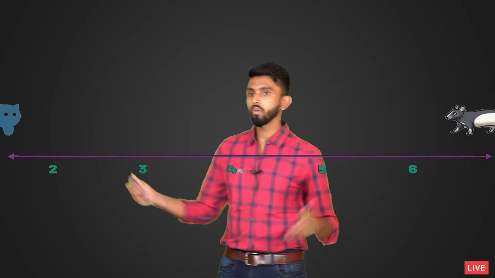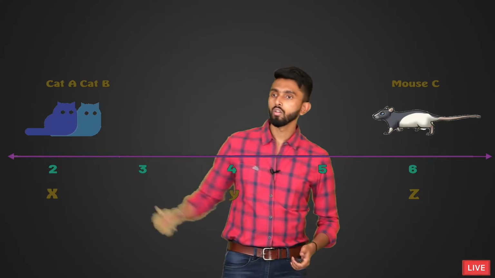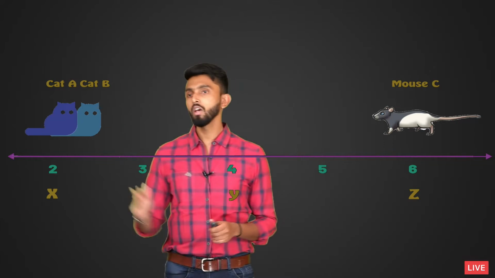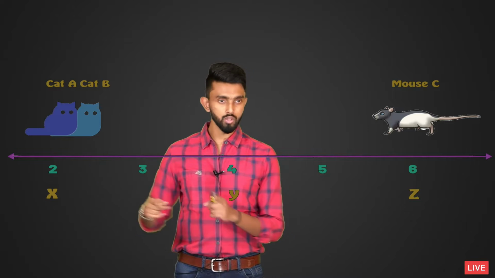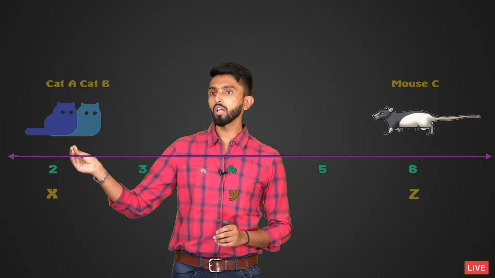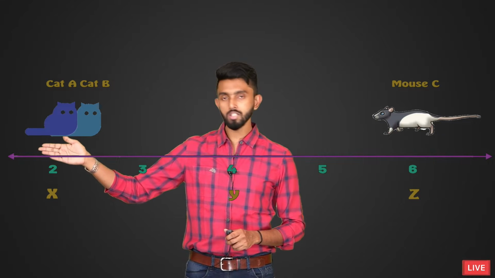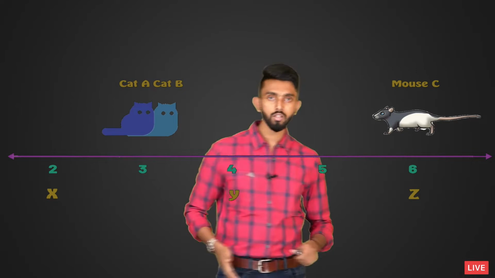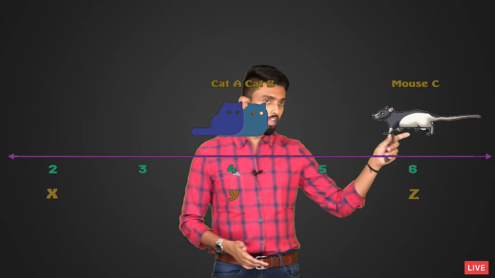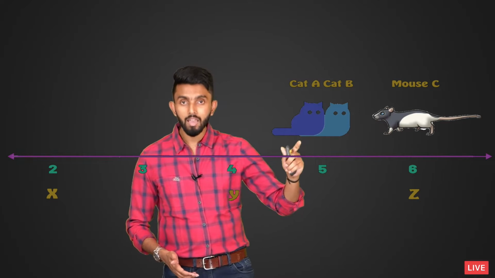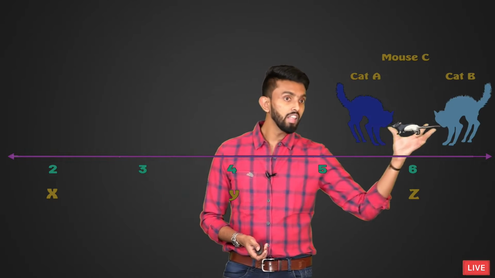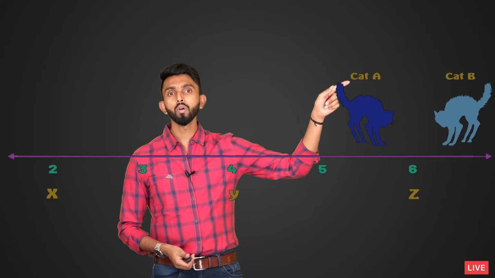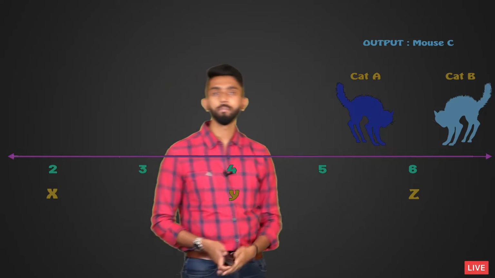Next, the next scenario looks something like this, wherein you have your cat A, B and C. Both of them are starting at the same position. Forget about this x, y, z and all. Both are starting at the same position. If both are starting at the same position, then both will reach the mouse at the same time only. If they reach the mouse at the same time, then they will start fighting. Mouse will escape. So, the output has to be mouse C.